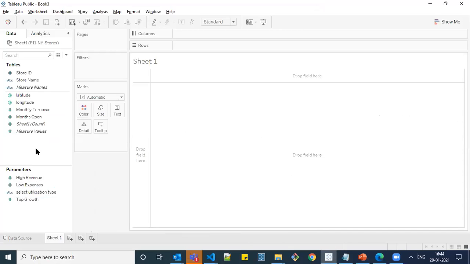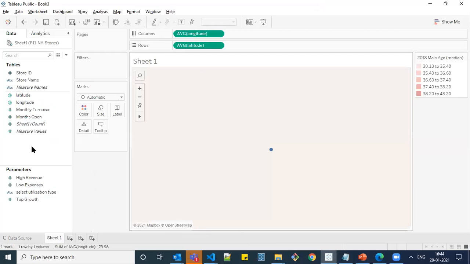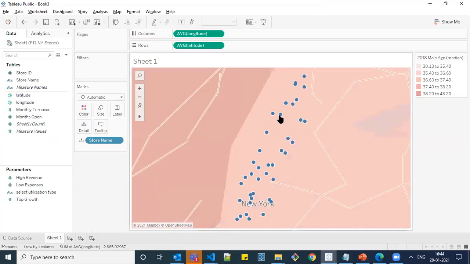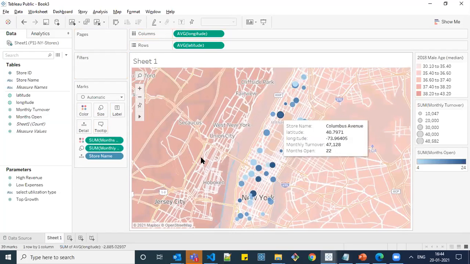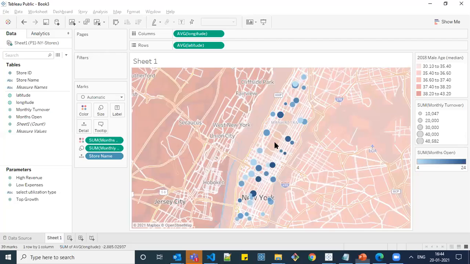Let us create the first map. Click on latitude and longitude. You'll get your maps. I'm adding a store name, so what are all the stores available in this location. They asked us to show the monthly turnover and the months open. So this is the first requirement they have asked us: show the monthly turnover and the number of months the store has been open for all locations. So we are done with the first one.